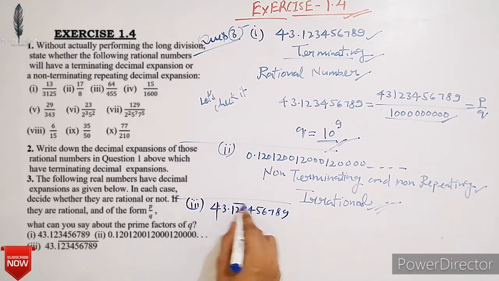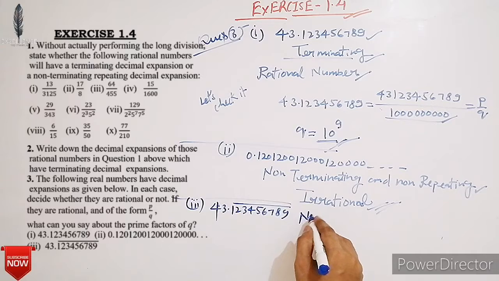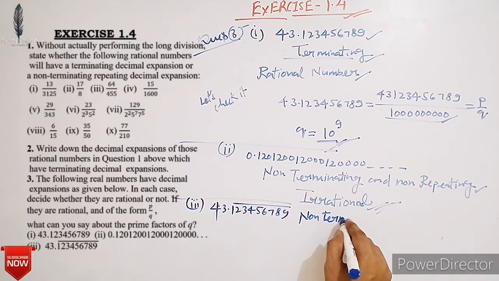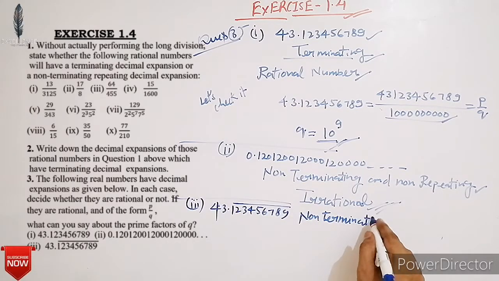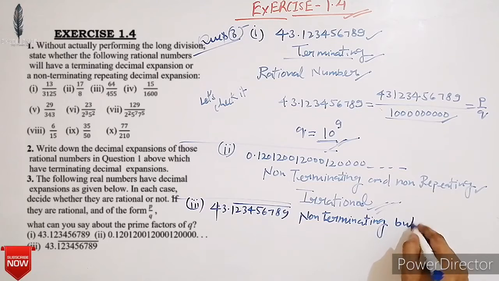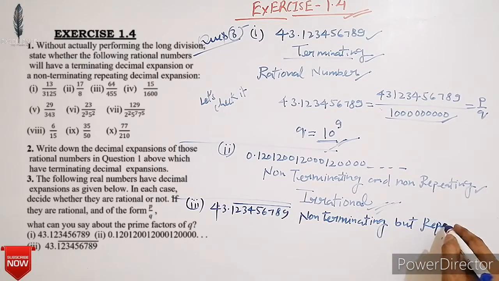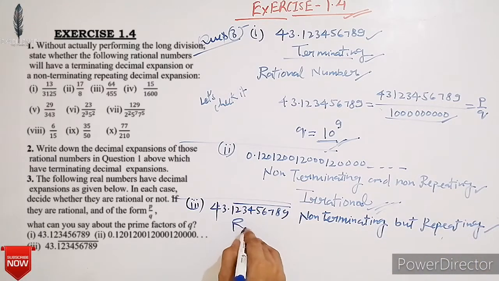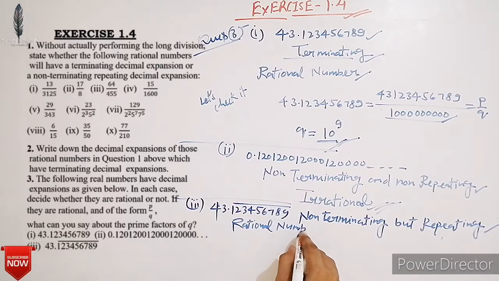43.123456789 repeating. Okay, it is non-terminating but repeating. So it is a rational number. All of you know that the decimal representation of a rational number is either terminating or non-terminating repeating. So here it is a rational number.